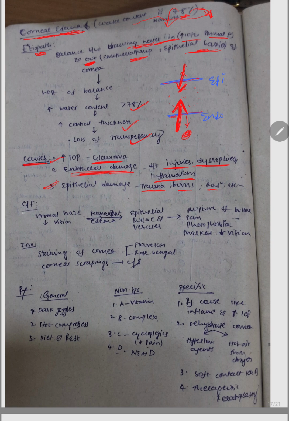Now we will go to clinical features. What will be the clinical features? Generally, if there is a more edematous cornea, there will be haziness and decreased vision initially. Later, permanent edema, meaning severe edema, will lead to bullae formation and vesicle formation. Logical, right? Then the bullae and vesicles will rupture, and there will be pain, photophobia, and marked decrease in the vision. These all will be the late symptoms. This is the early symptoms.